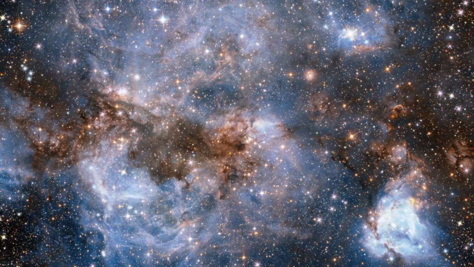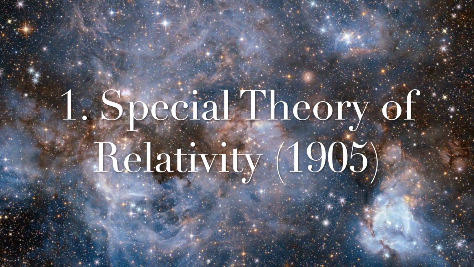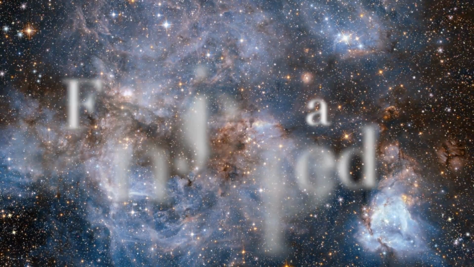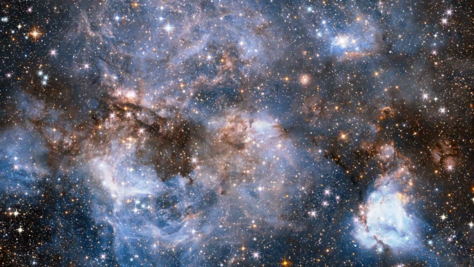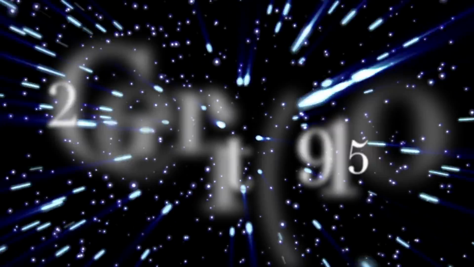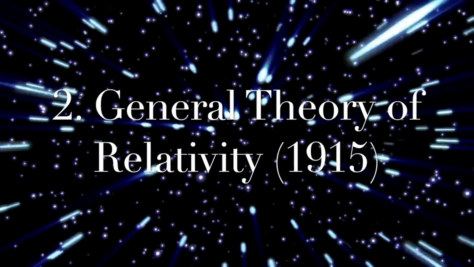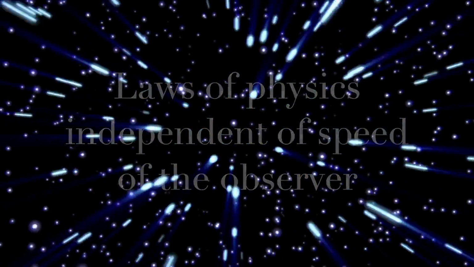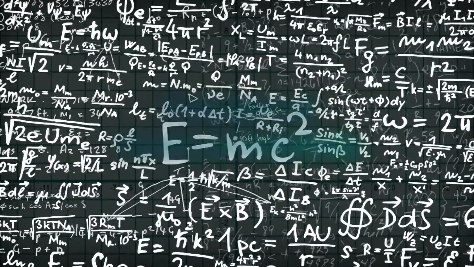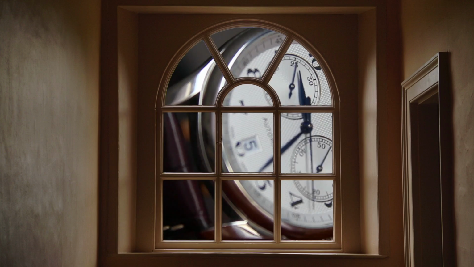First is the special theory of relativity, which was published in 1905, which basically explains how space and time are linked for objects that are moving at a consistent speed in a straight line. And the second was the General Theory of Relativity, published in 1915, which determines the laws of physics independent of the motion for all observers. The theory of relativity can be summarized in the seven following points.